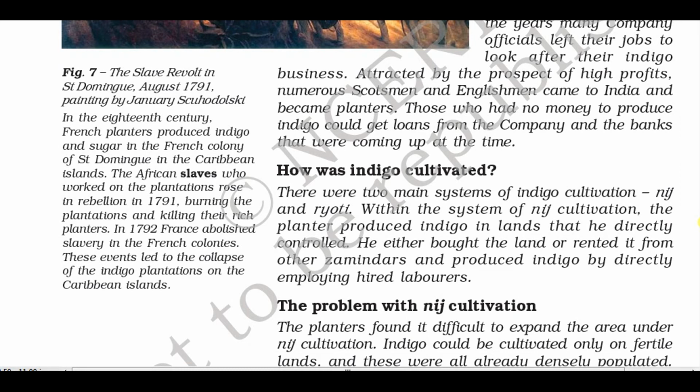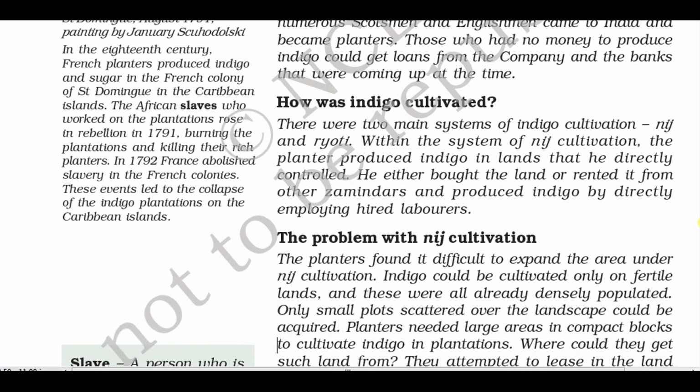So when the Indian farmers were reluctant to grow indigo, the British officers forced Indians to grow indigo. That's why there were a lot of rebellions, that is the Blue Rebellion, even the Champaran movement led by Mahatma Gandhi in 1916 and 17. So that is how even a crop mattered.